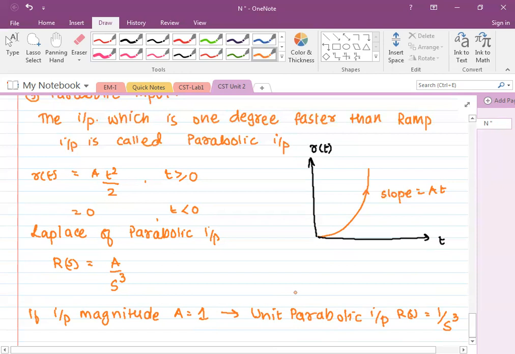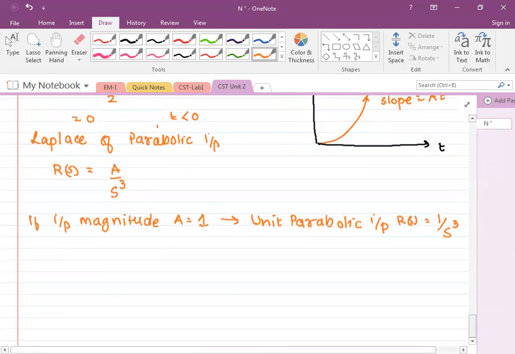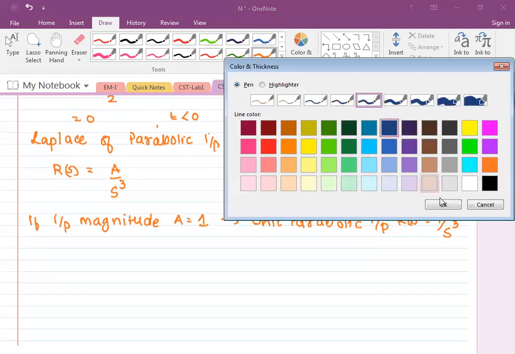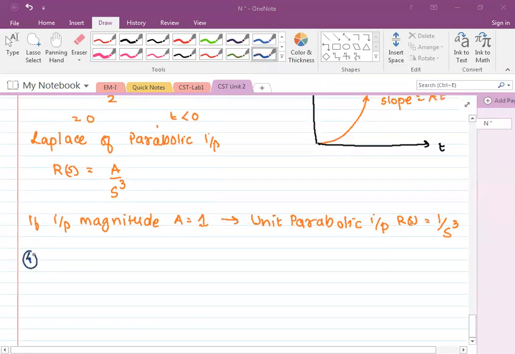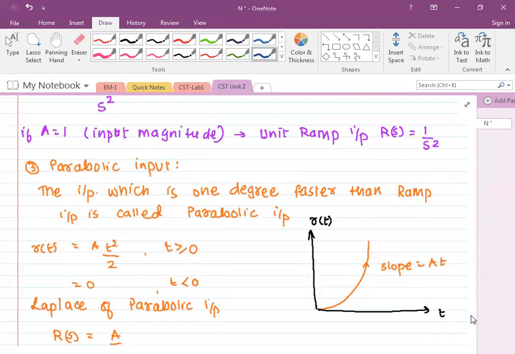Okay, and last one, and most important also. A can be any magnitude. Let's say if I say 12-volt input, then 12-volt is A. Got it?